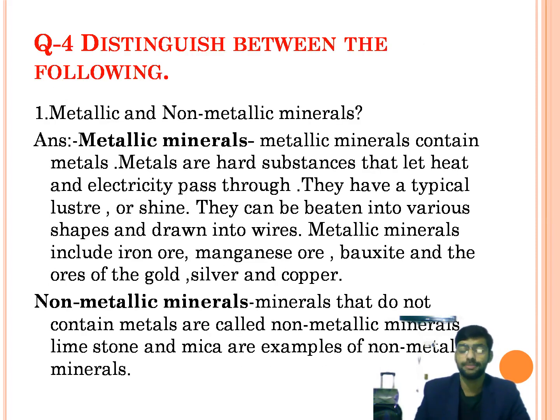Next is the fourth part. Distinguish between the following. First question, metallic and non-metallic minerals. Metallic minerals contain metals. Metals are hard substances that let heat and electricity pass through. They have a typical luster or shine. They can be beaten into various shapes and drawn into wires. Metallic minerals include iron ore, manganese ore, bauxite, and ores of gold, silver and copper.